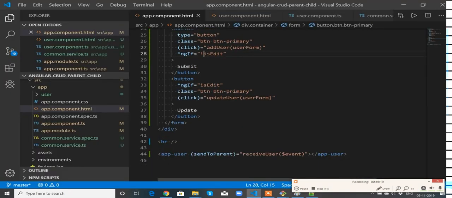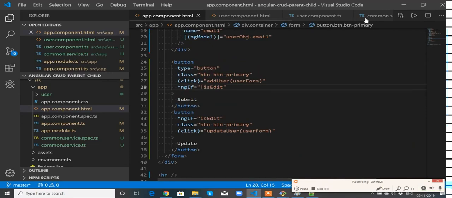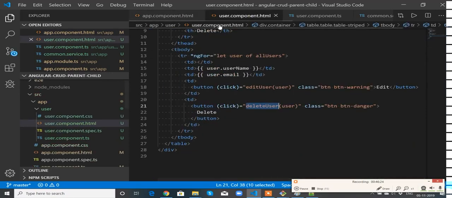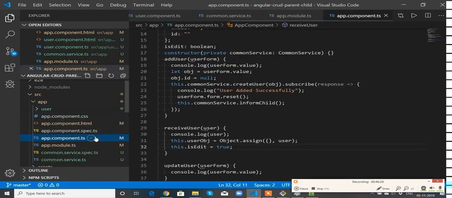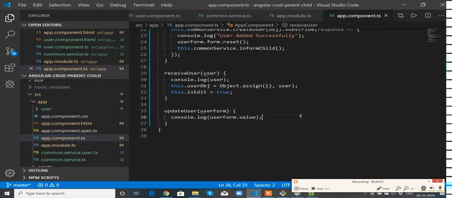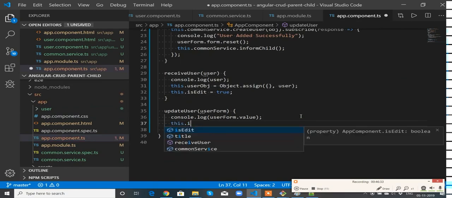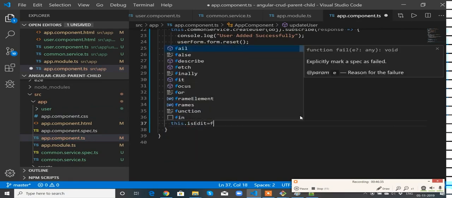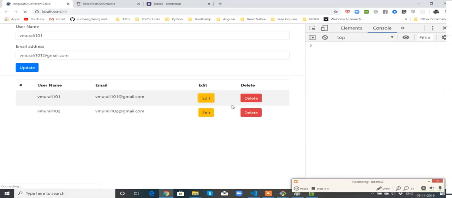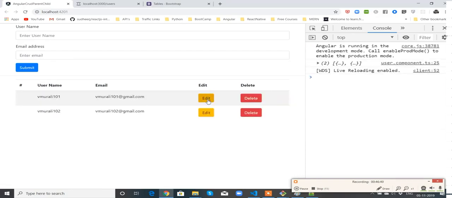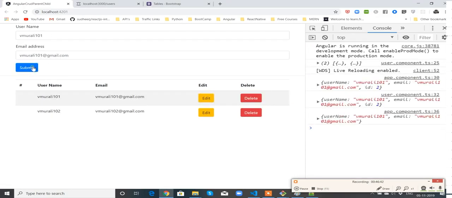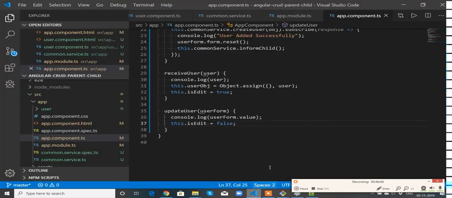Once you click on the update button, go to user component, app component.ts. Once update button is done, this.isEdit equals false. Let's see. If you click edit, the update button is coming. Once you click update button, the submit button is coming. So far so good. Okay, now let's write the update functionality as well.